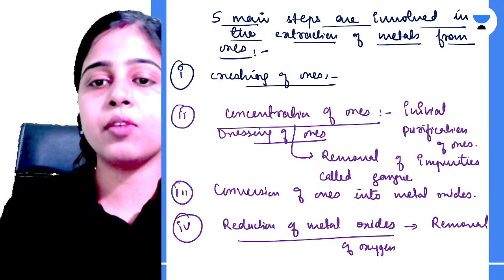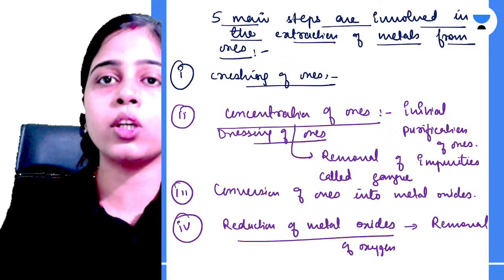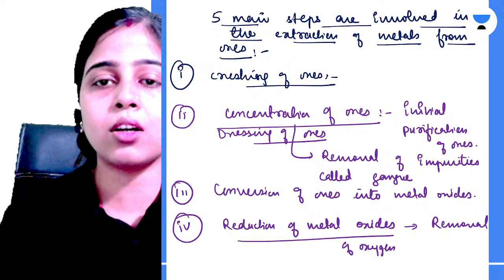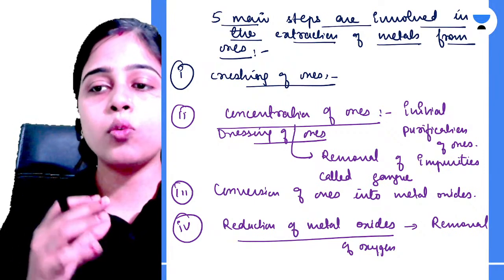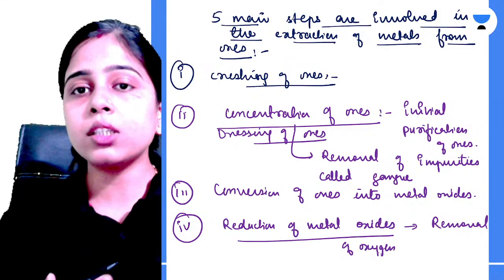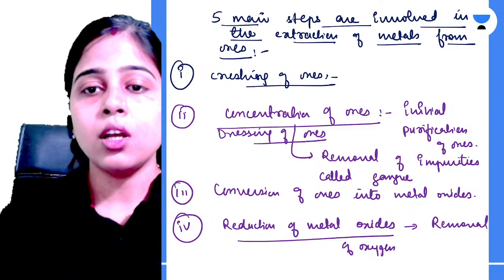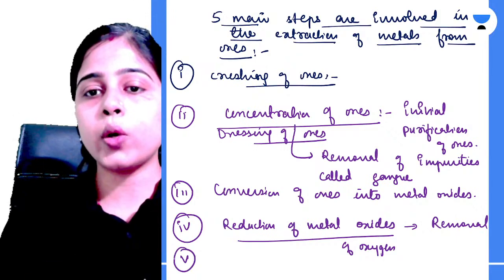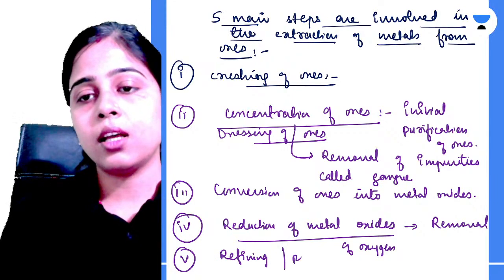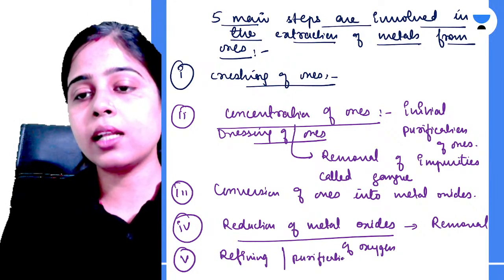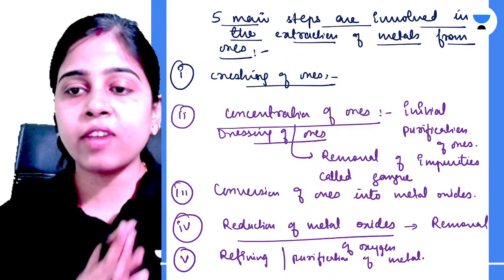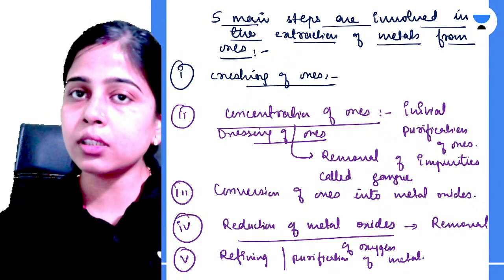Now whatever metal we have got in the fourth process, by following all four processes like crushing, concentration, conversion of ores into metallic oxides, then reduction of metal oxides, that is not very pure. We want our metal to be like 99% pure. So how can we do that? By following the fifth step, that is refining or purification of metal. This is the last step where we can obtain very pure metal which can be utilized further commercially.